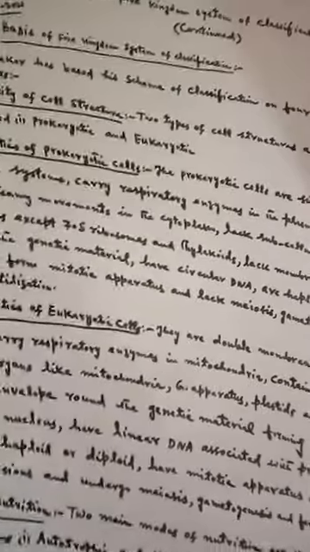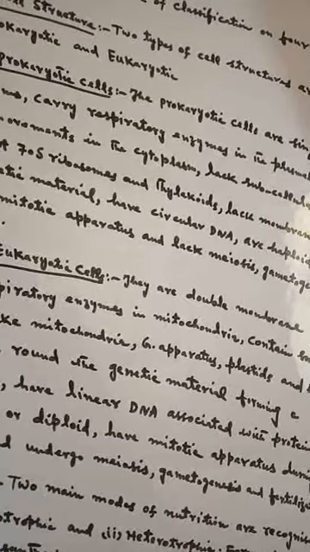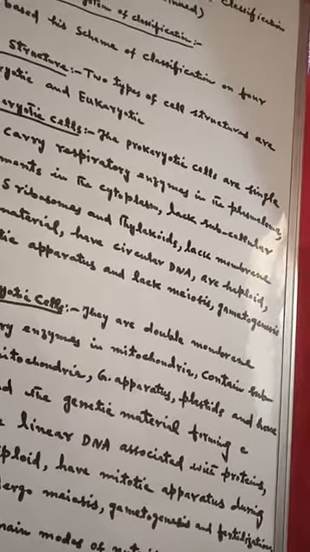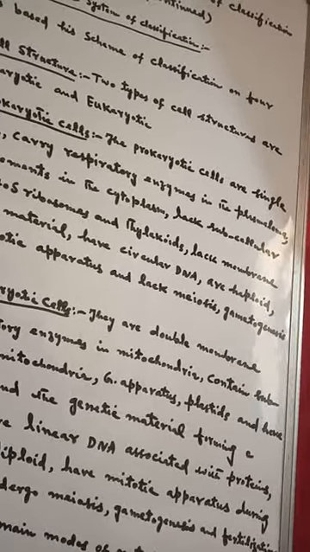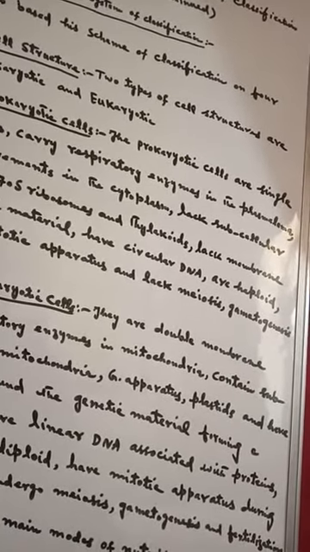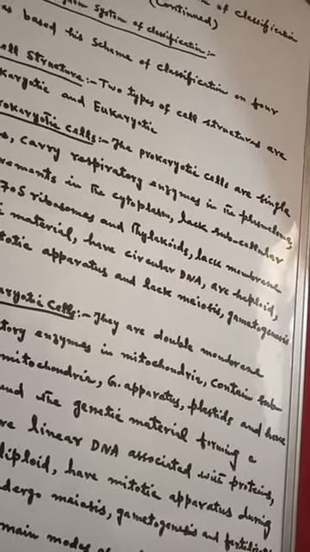Now, the third character which made the basis of this five kingdom system of classification was the complexity of organism's body, that is unicellular and multicellular. The principle of organic evolution has revealed that the earliest organisms were unicellular.